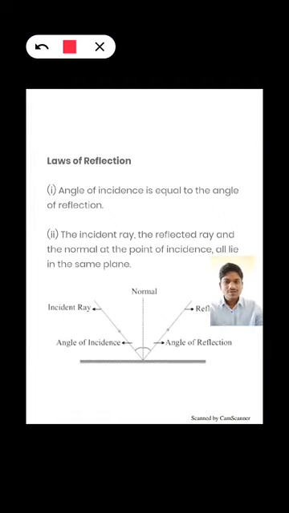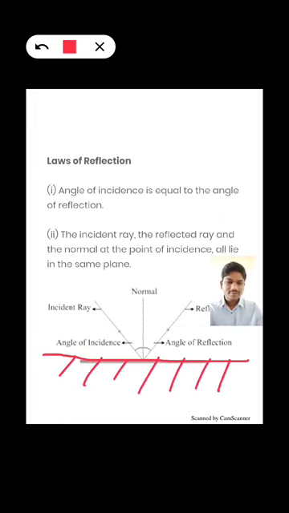So what are the laws of reflection? Before that, you just take any mirror. Okay, suppose this is representing a mirror, right? You just put it, and you take a torchlight and make it incident on that mirror, right? So what happens is, if you draw a normal, it is 90 degrees to the surface of the mirror.